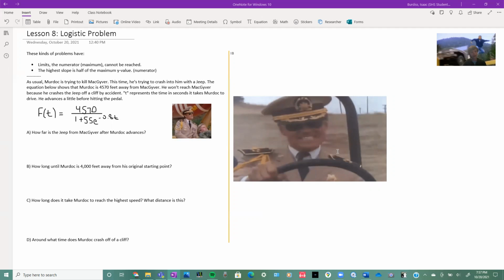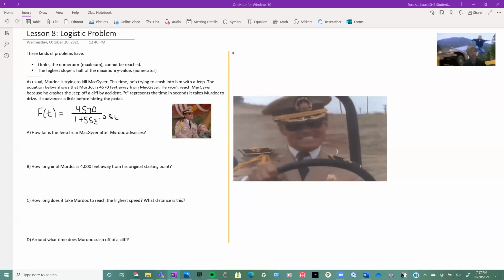T represents the time in seconds that it takes Murdoch to drive. He advances a little bit before hitting the pedal. And in this episode, he falls off of the cliff, and when that happens, the Jeep explodes, but once again, it's assumed that he doesn't die. But I haven't watched every episode, so I don't know if he actually does come back or not.